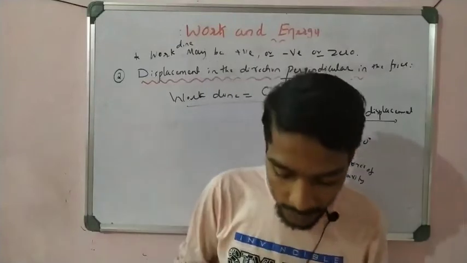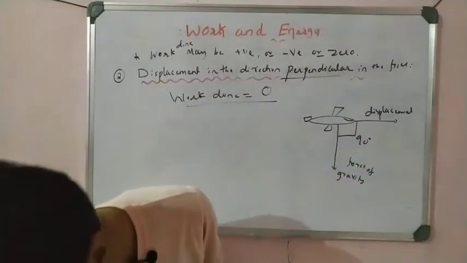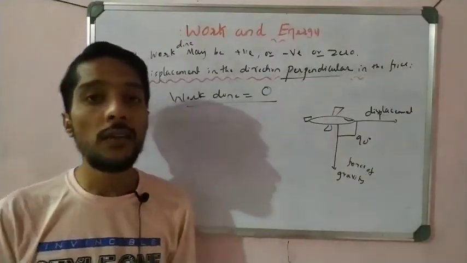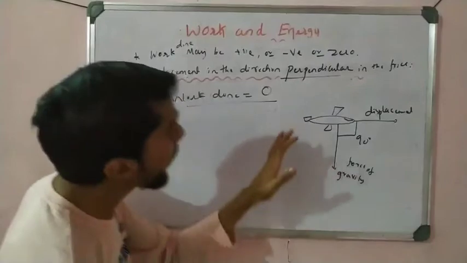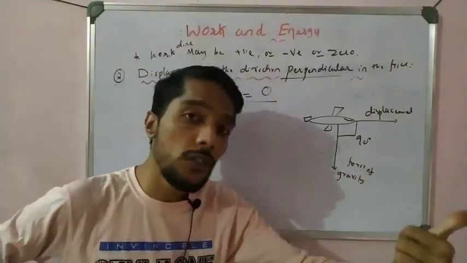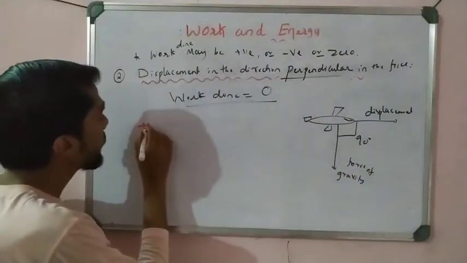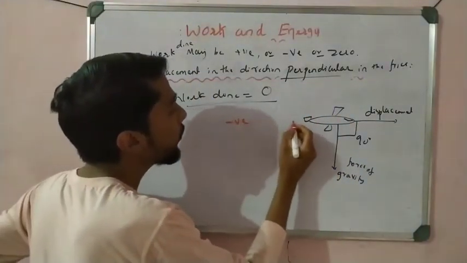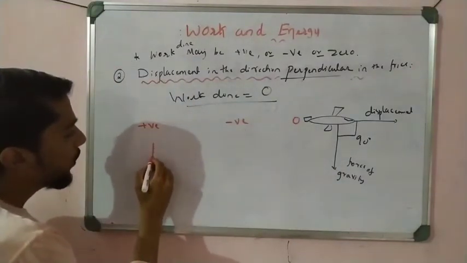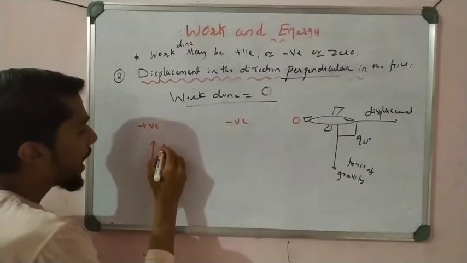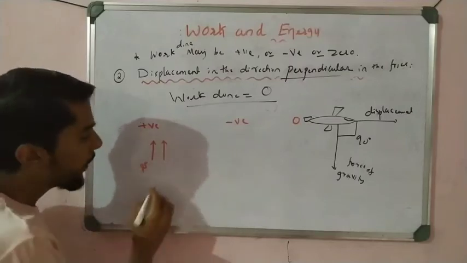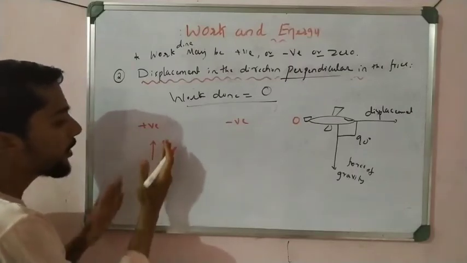So this is a very important discussion we learn here, students. When do we say the work done is positive, and when do we say the work done is negative? Finally, we get positive when the direction of displacement is the direction of force. For example, first positive, then negative, and then 0. When the direction of displacement S and the direction of force are both in the same direction, we take positive.